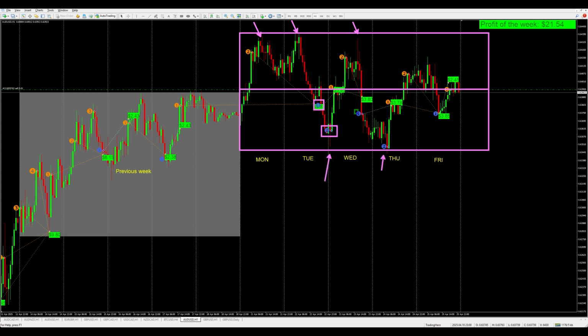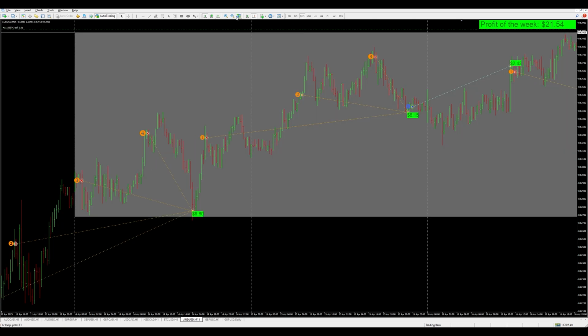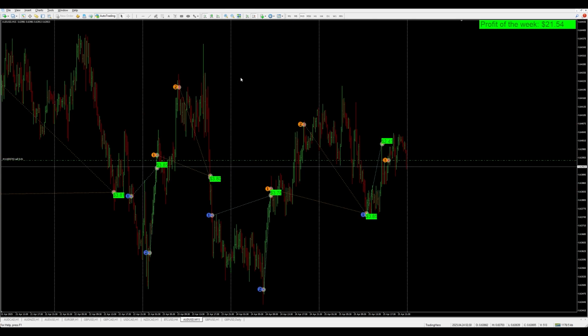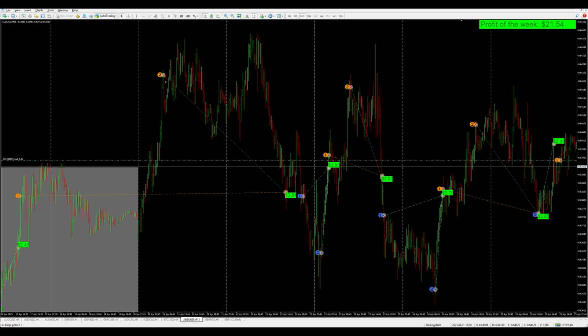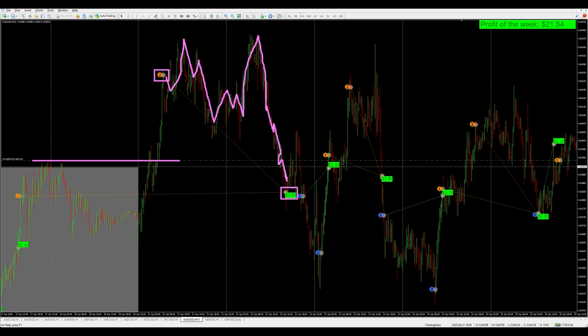Regarding our trades, we mainly bought near the bottom of this price channel and sold closer to the middle or upper part. Let's switch to a smaller time frame to examine our trading more closely. On Monday night, we averaged a sell position after the market broke a local high. After we opened the trade, the market tried twice more to break through local highs, but by mid-Tuesday, it pulled back, allowing us to close the position profitably.